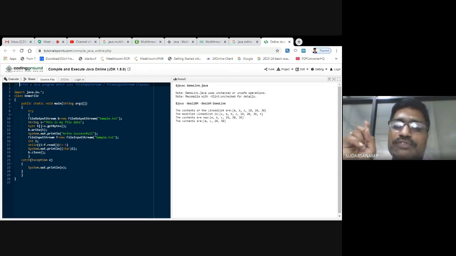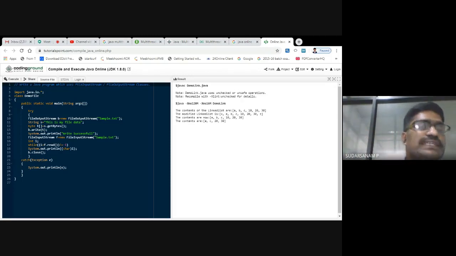You have to open one text file. Once you open that, you have to copy some text to that particular file. After copying, you have to read the text, whatever you have entered into that file, and display it here. That is what you have to do in the program. So now let us see how the program works.